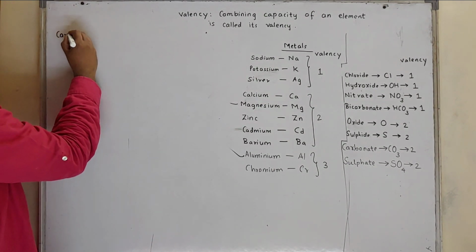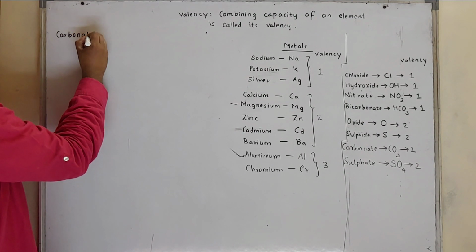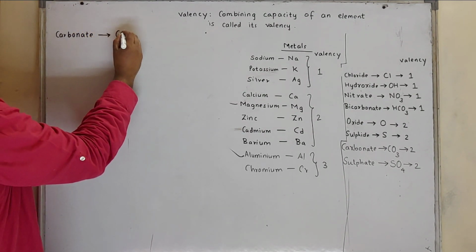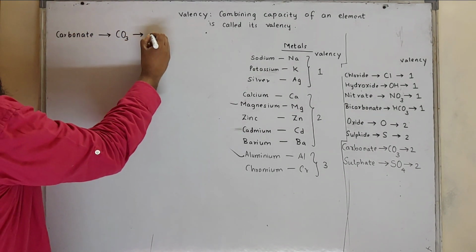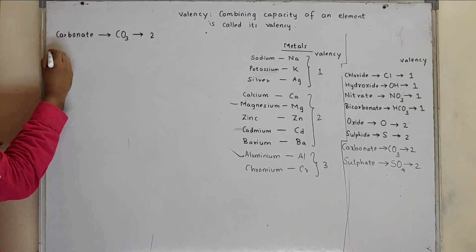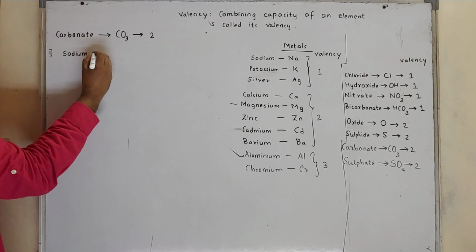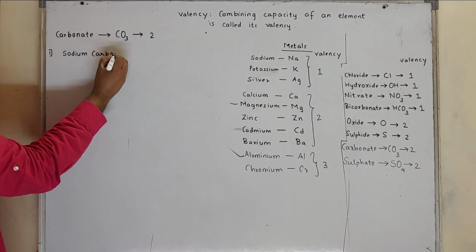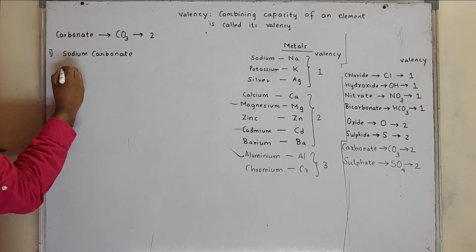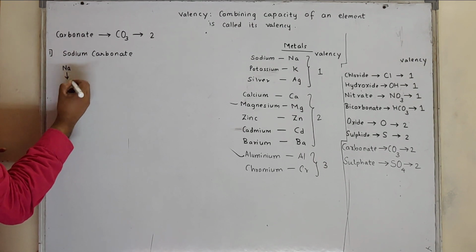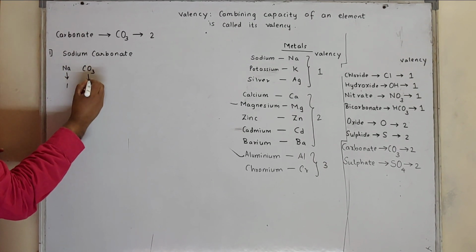Carbonate is CO3, valency is 2. Now sodium carbonate. What should be the formula for sodium carbonate? Sodium, its valency is 1. Carbonate CO3, valency is 2.